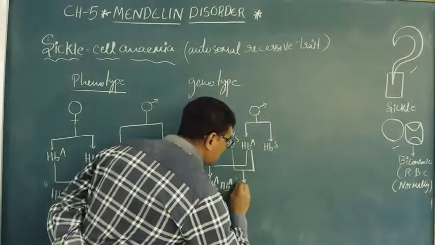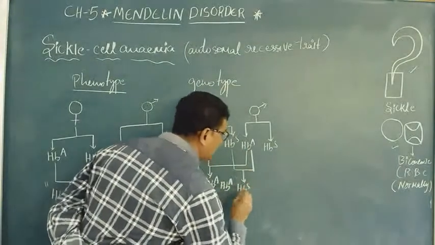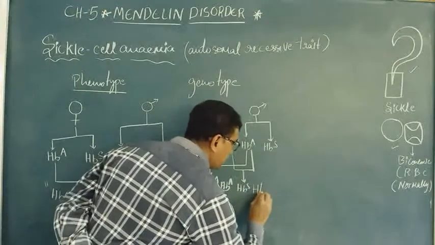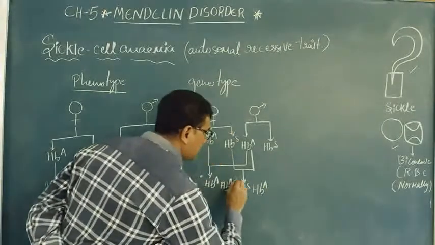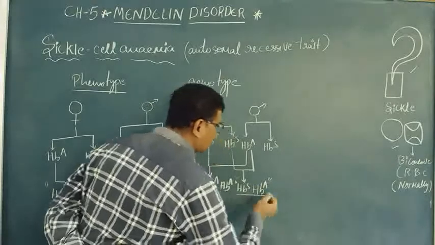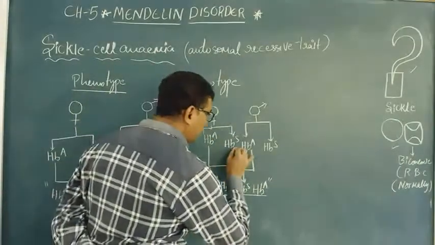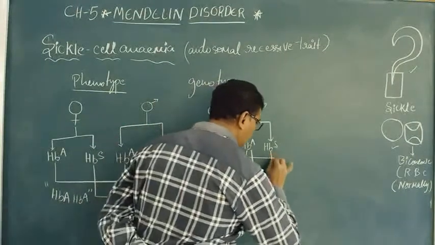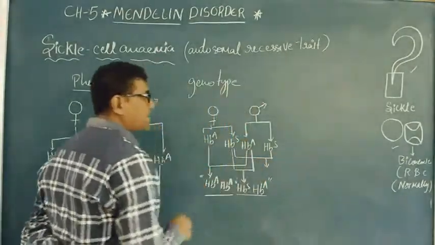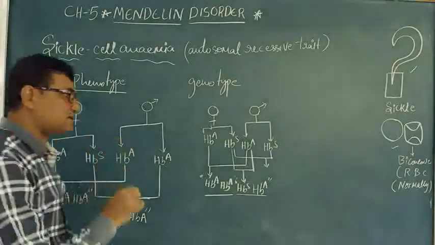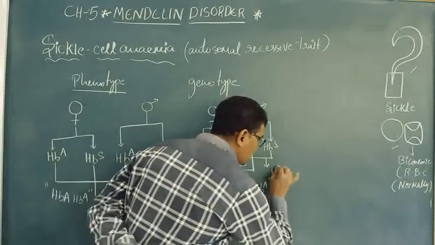Here the possibility is HB yes, HbA. Here dominant is expressed, here no character feature. But when this gene is combined, when the two recessive characters are expressed in a